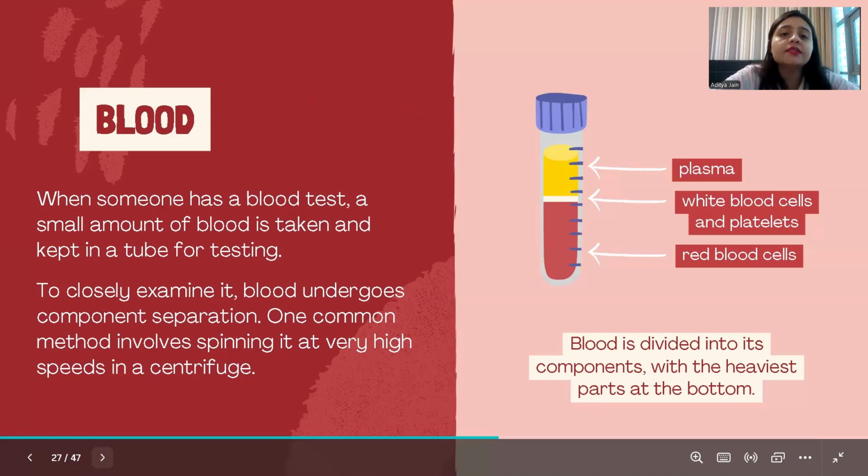That is why the blood test is taken or suggested by the doctor in order to diagnose the sort of diseases which may have entered our body.